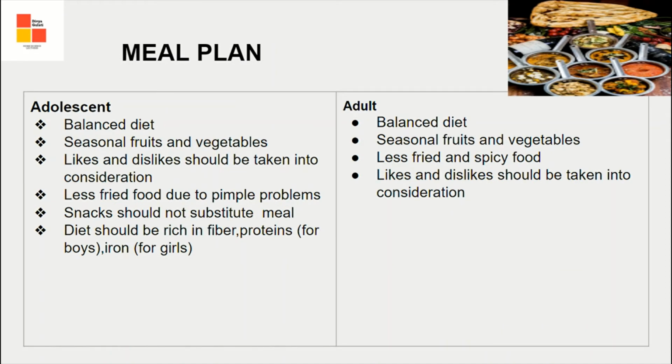Meal plan for adolescents, people like you, 11 to 18 years of age group. Balanced diet should be given. Seasonal fruits and vegetables, because they are rich in vitamins, fiber, and minerals. Likes and dislikes should be taken into consideration. The child who does not like to have milk, it should be served in the form of curd, raita,